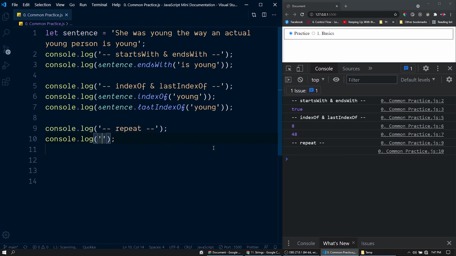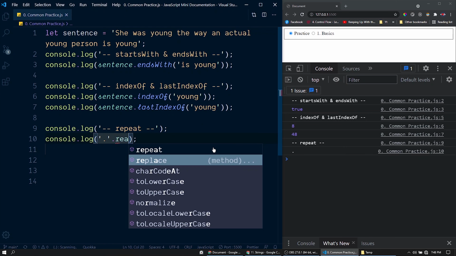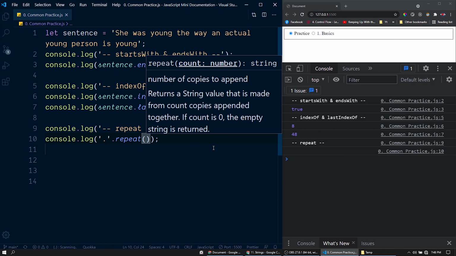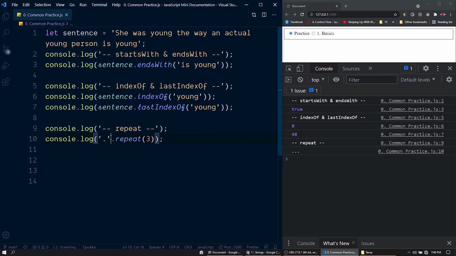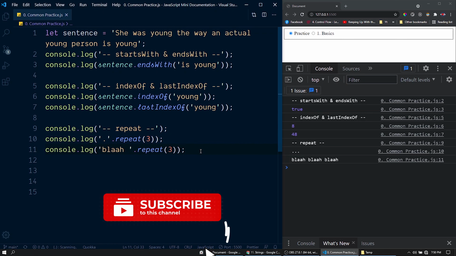So I have a string, within it we have a period symbol. In order to repeat this string, we can call this function repeat. Inside the function, we can specify the number of times that we want to repeat this string. So this string is repeated thrice here. Another example would be, let me duplicate this line here, and here we have a good example, blah blah blah blah. Okay, so that's all about repeat function.